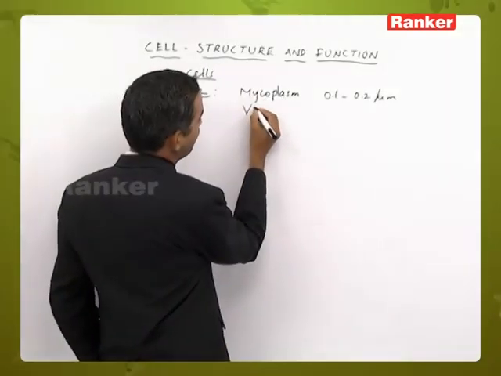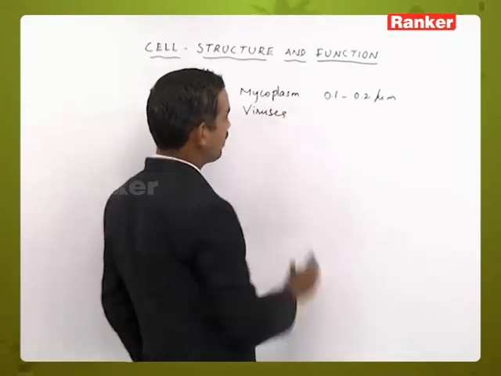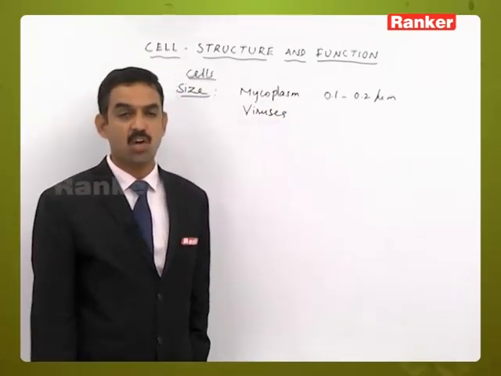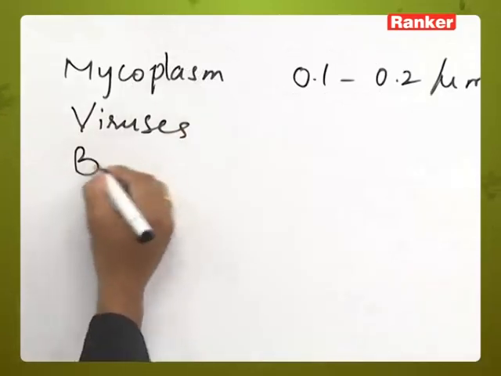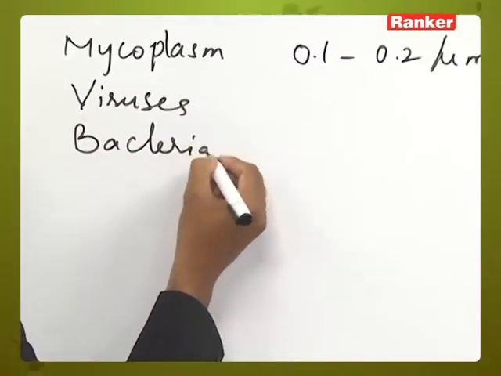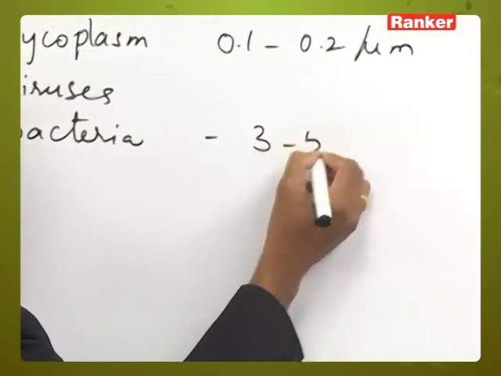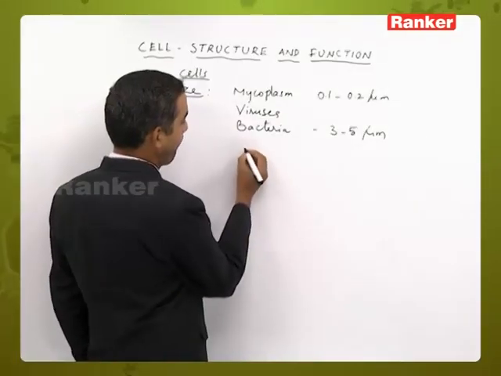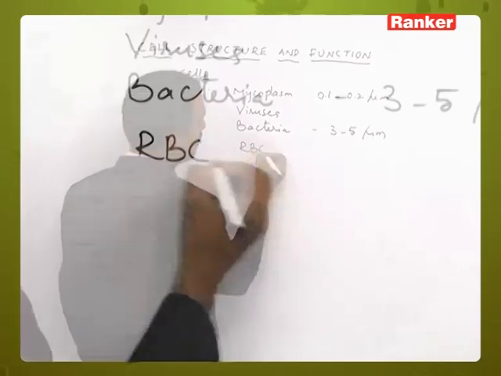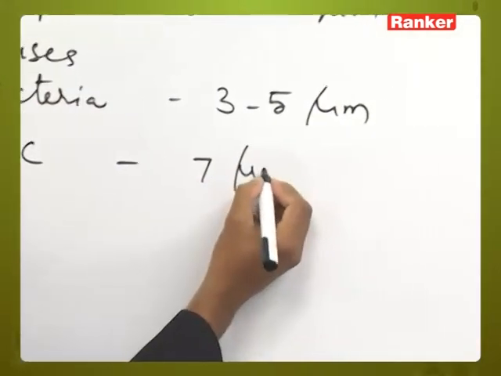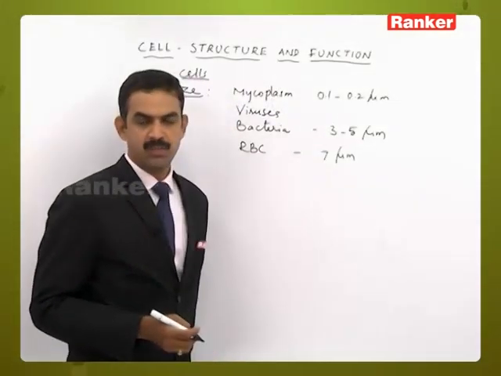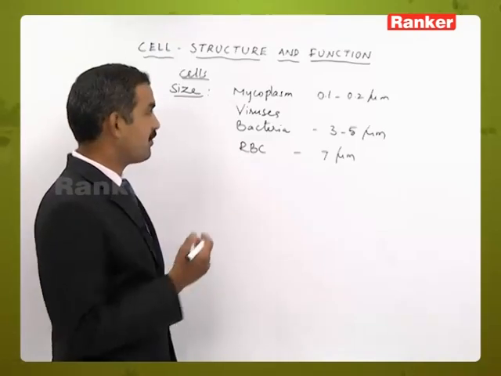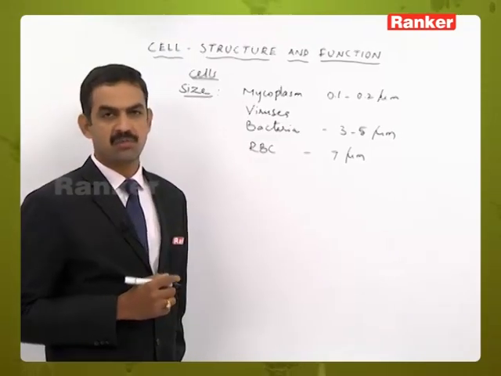Viruses are also, of course, the smallest ones, but these are acellular in their nature. When it comes to bacteria, the typical measurement is from 3 to 5 micrometers, whereas the RBCs in human beings are nearly 7 micrometers in diameter. So likewise, there is a lot of variation that can be observed in the size of the cells.